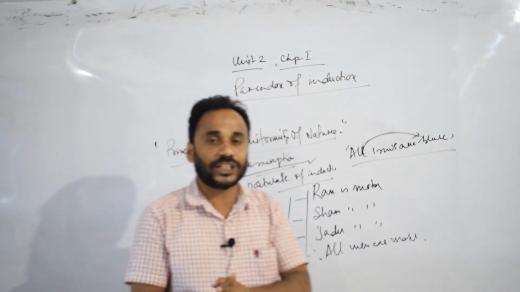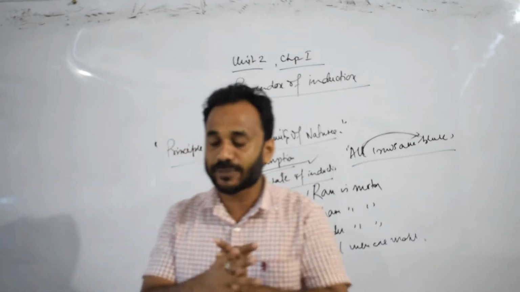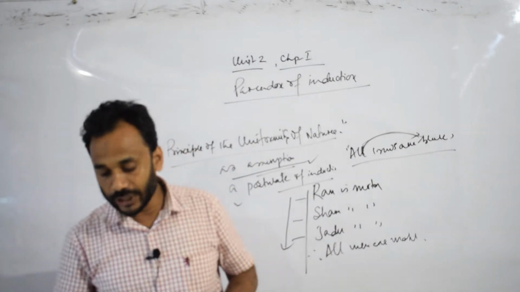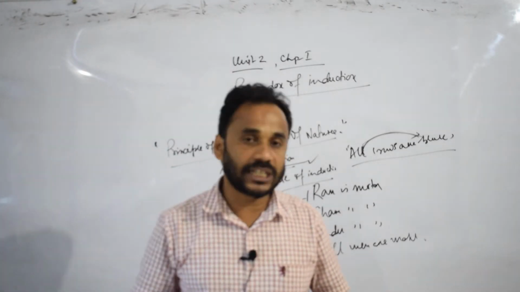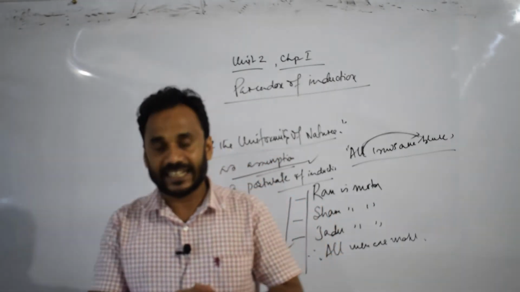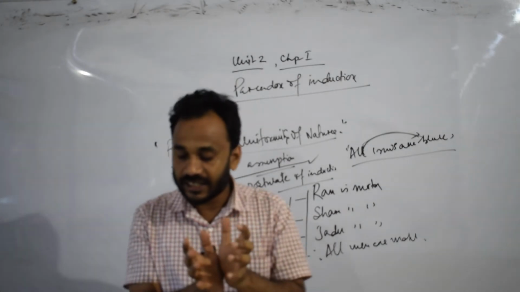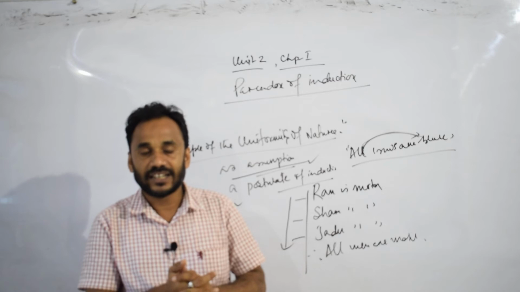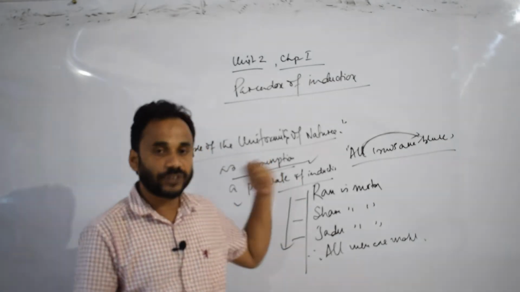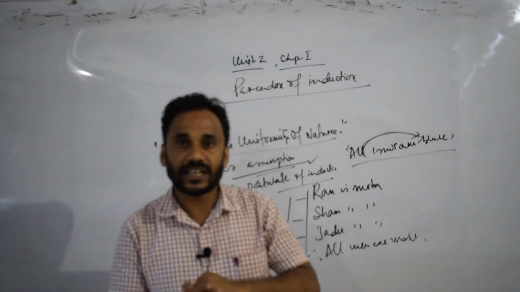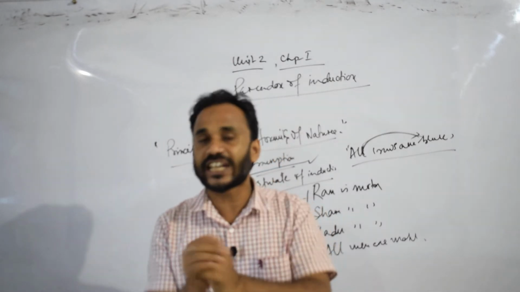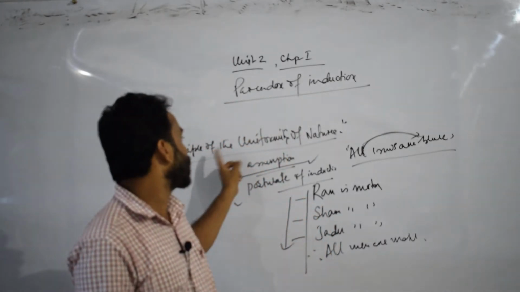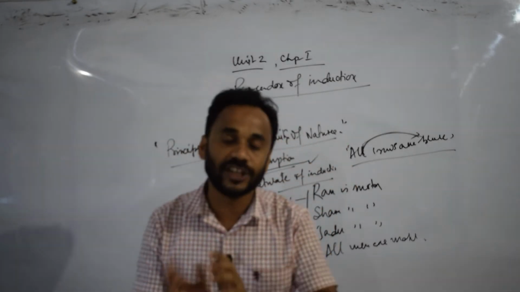On the other hand, J.S. Mill says the law of the uniformity of nature is derived from experience. So there are two contradictory statements regarding the principle of the uniformity of nature given by J.S. Mill.